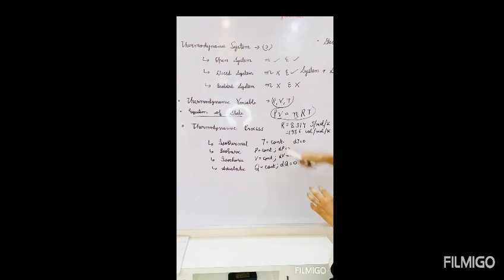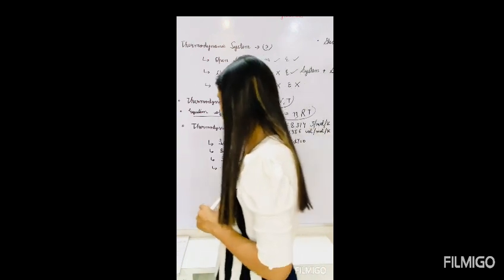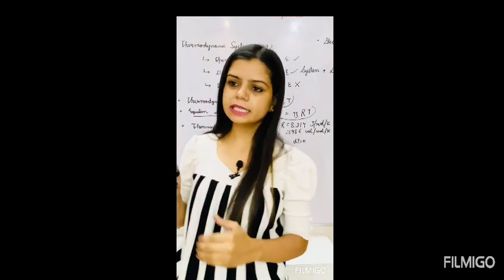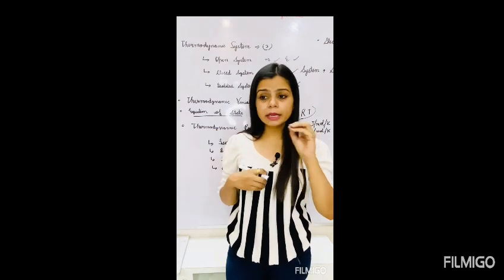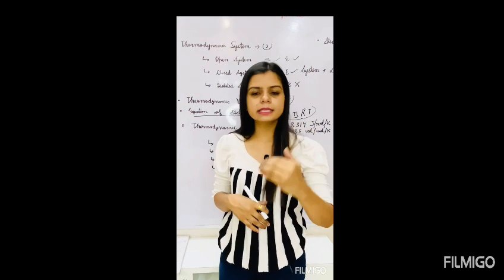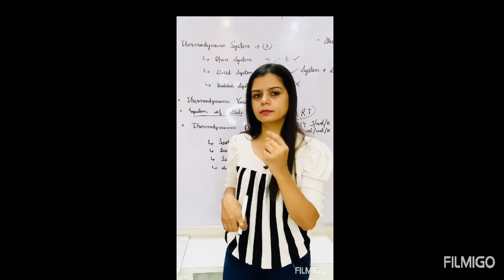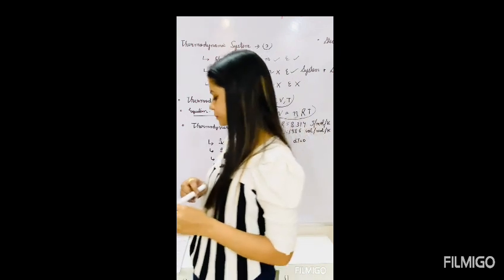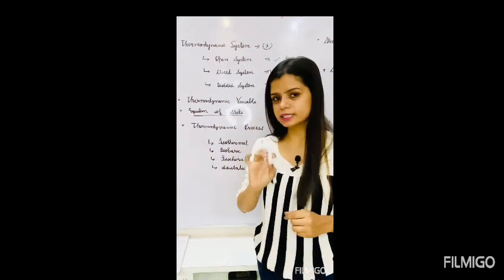Next we'll talk about the steady state. Now what is the steady state, students? A thermodynamic system is said to be in the steady state if all its state variables remain constant with time. They are not changing with time, they are remaining constant with time at each point within the system. So we say that the system is in steady state.